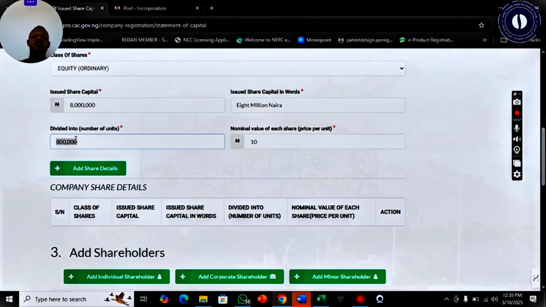So depending on how you want to structure it, this is how you go about the division and then the nominal value. Now, most times I do see people will create something like this.